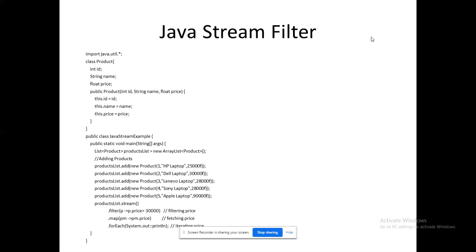That buffer level filter is enhanced up to this level. That's what the Stream API is that we are going to use here. So if I'm going to filter this, what will happen? Greater than 30,000, what is the price I have? I think I have 90,000. So I'll get the data.